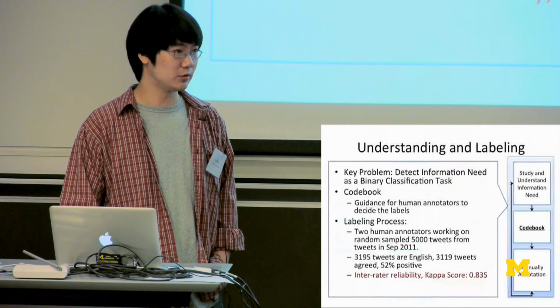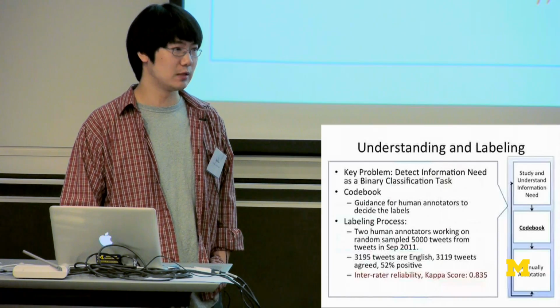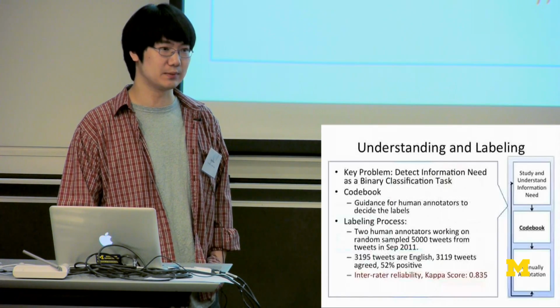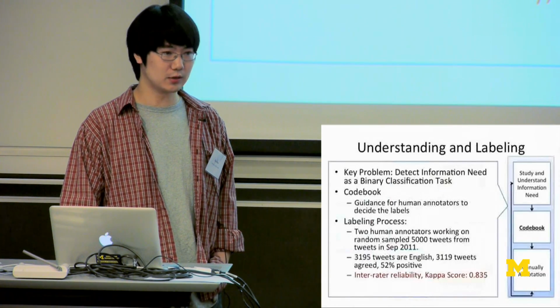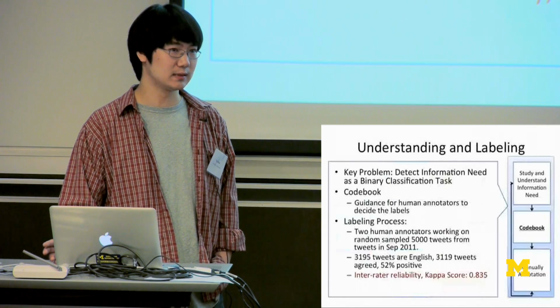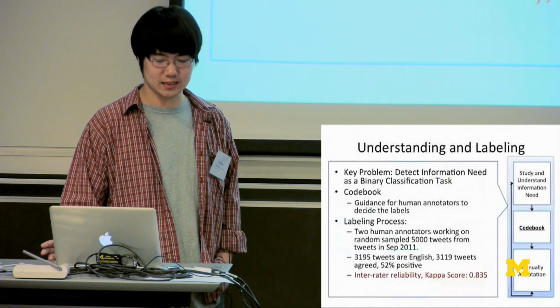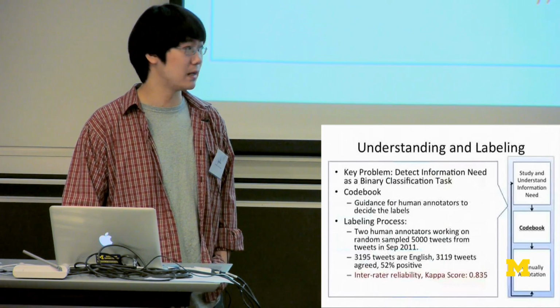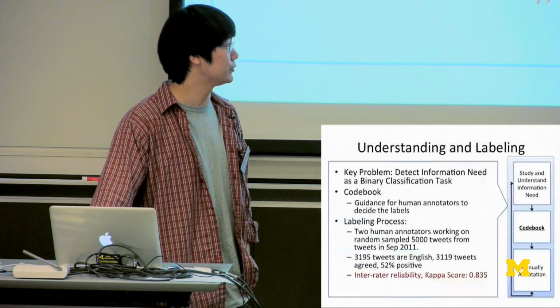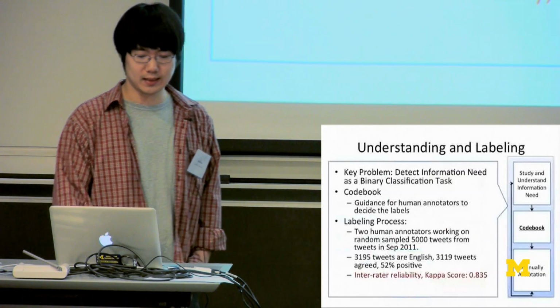We have 2 human annotators label 5,000 random sample tweets from September 2011, and there are about 3,000 tweets that are English, and the 2 coders agree with each other. The inter-rater reliability measured by kappa score is 0.835, which is relatively high.